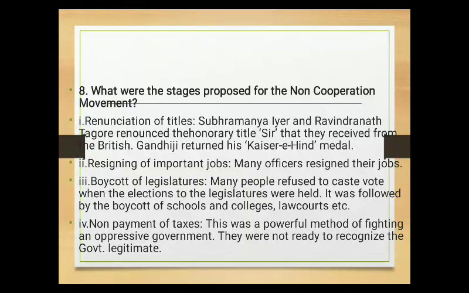Next, the main thing is what were the stages proposed for the non-cooperation movement by Gandhi. First is the renunciation of titles. What Gandhi felt is that for studies or for some achievements, we got many titles from the British in the olden years. Most Indians got titles like Sir from the British. Mainly Subramania Iyer and Rabindranath Tagore renounced the honorary title Sir that they received from the British.